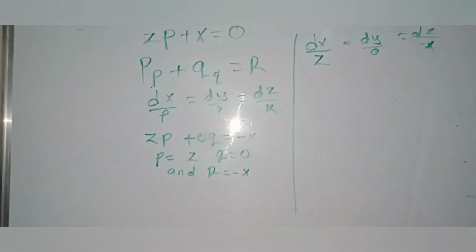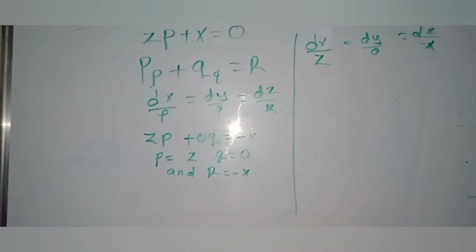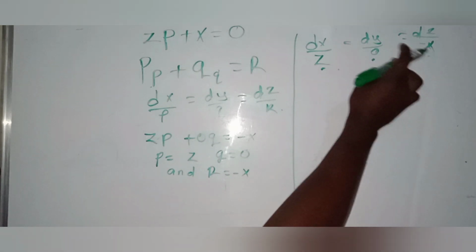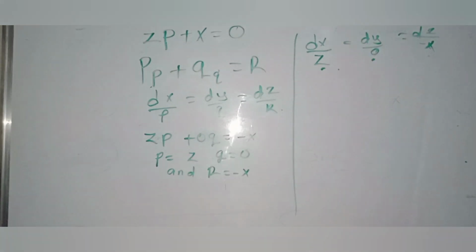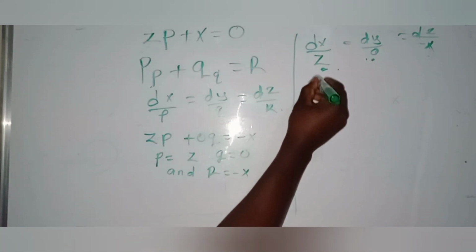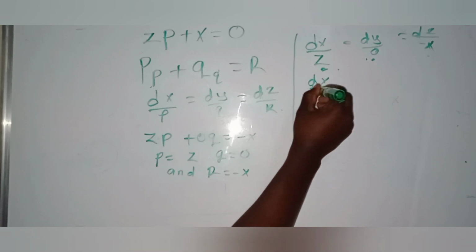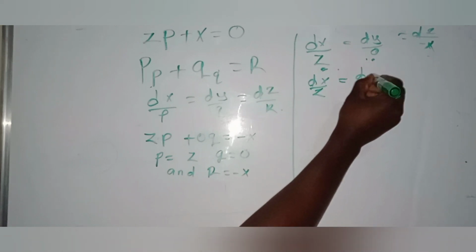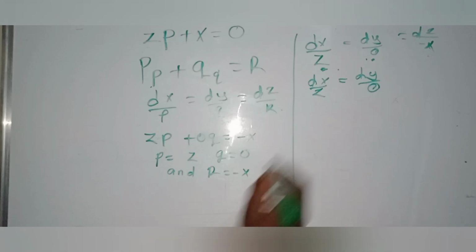Then after this, you pick a set of functions which will cancel each other. Like you pick this and that, this and that, whichever form. Regardless, they cancel each other and you will be able to integrate them. So pick this and that: dx over z is equal to dy over 0.